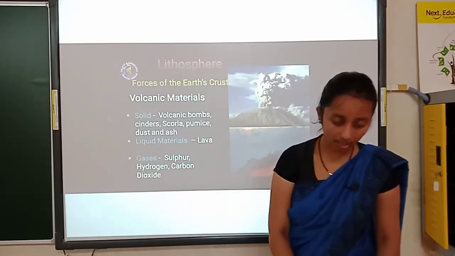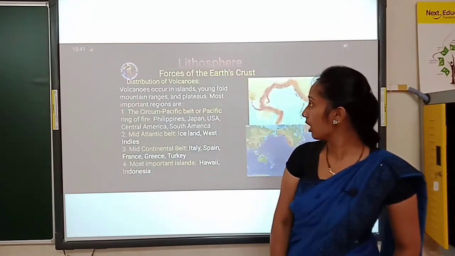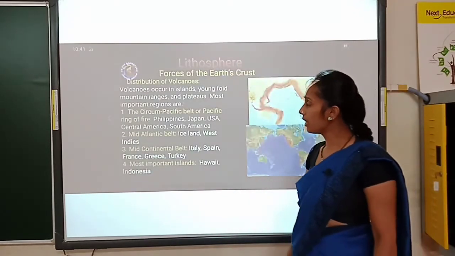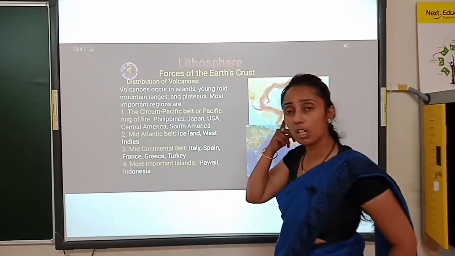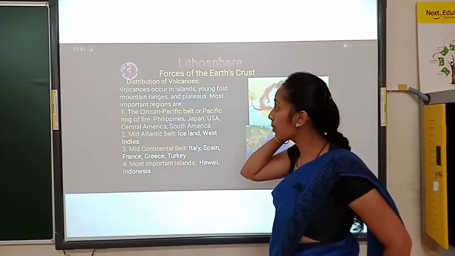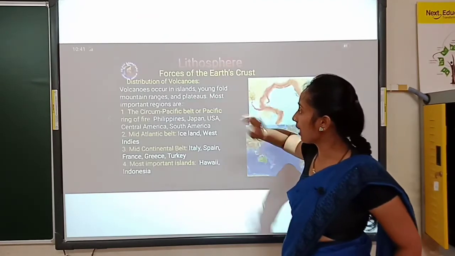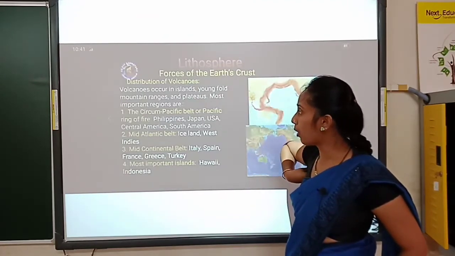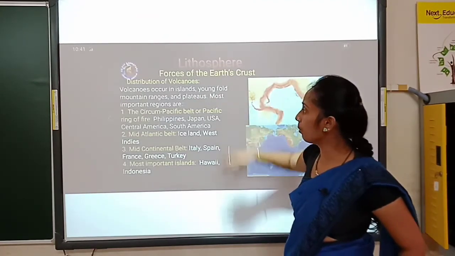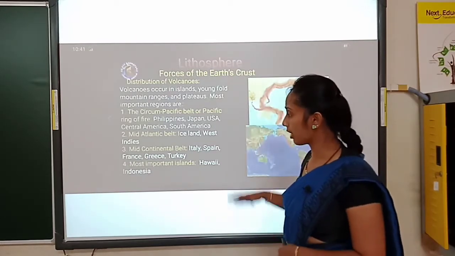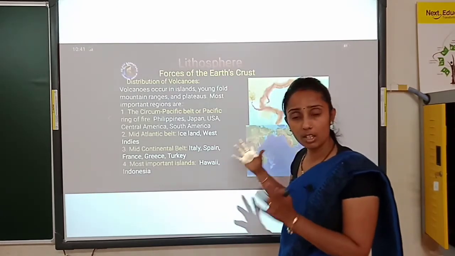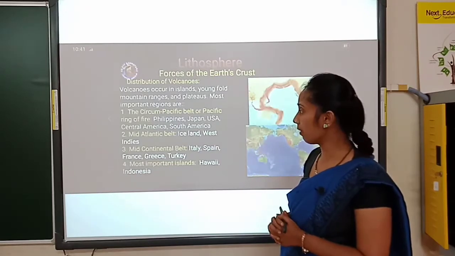That is lava. Then next is, in which places can we see the distribution of volcanoes? Distribution of volcanoes in islands, fold mountain ranges and plateaus, most of the important regions, means we can see the distribution of volcanic eruptions.